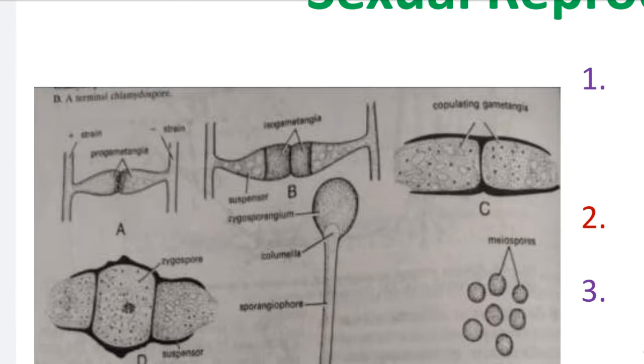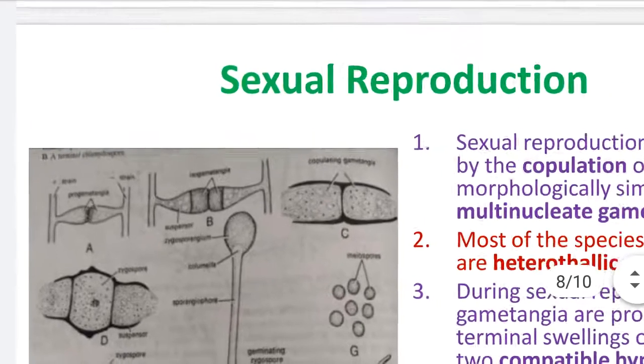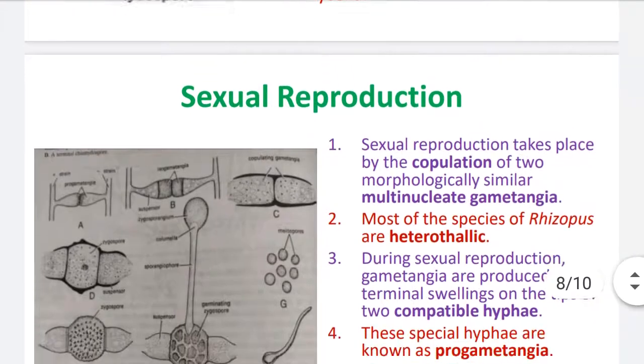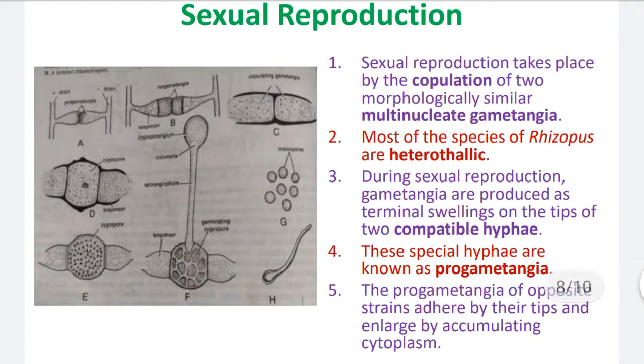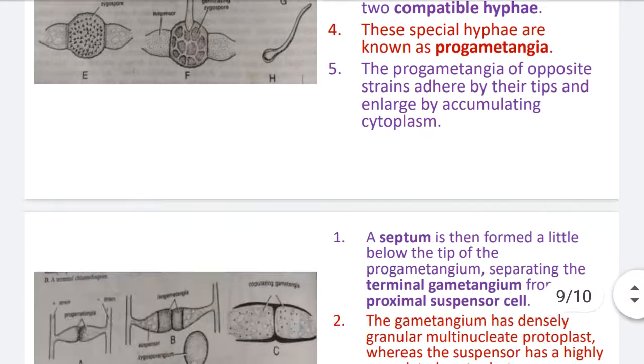One is male, called antheridium, and the other is female, called oogonium. In this way, sexual reproduction first takes place in heterothallic species. Two mycelial tips fuse, then the tips show swelling. They are called progametangia, and they fuse with each other and look like isogametes.